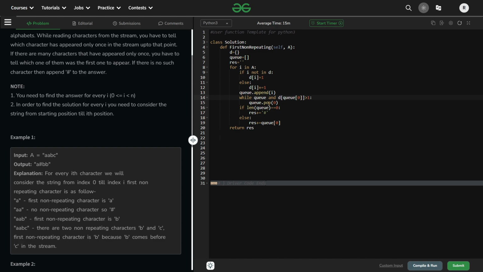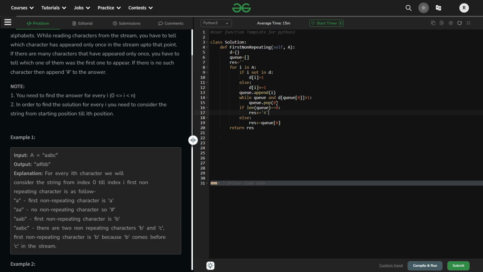So both conditions will be satisfied here. Now we are going to pop one element here. That will be the a value. A is gone now because it was repeating. Since there is no value inside the queue now, we will be out of the while loop. Then we'll be checking the if condition here. Now two A's are there. Remember I told you if two A's are there, or any character is repeating, then we will add the hash value there. After removing the duplicate value, we're adding the hash to the given string.